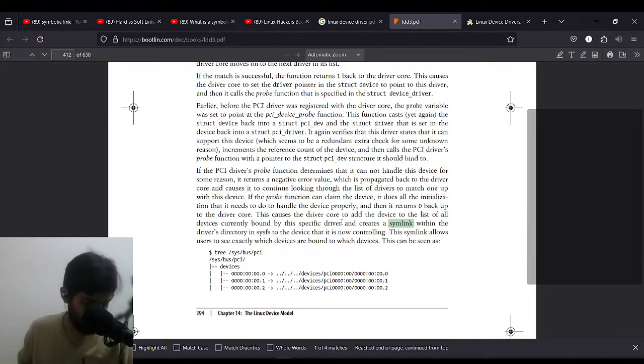Okay. So what does it say now? Add a device, PCI. What is it, putting it all together? If the PCI driver probe function determines it cannot handle this device for some reason, it returns a negative error value. The code continues to look through the list of drivers.